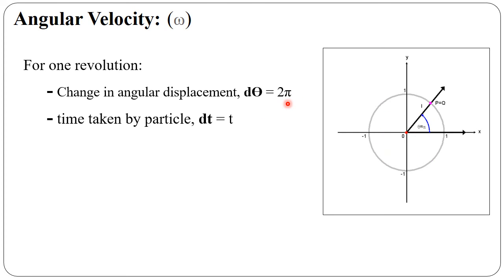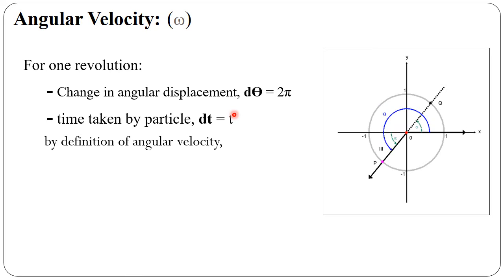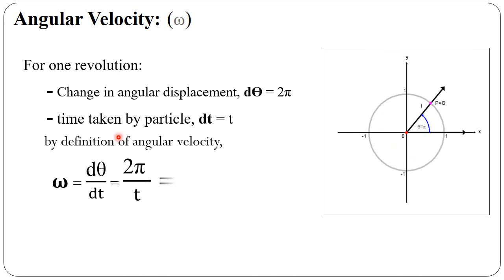The time taken by the particle is T. By the definition of angular velocity, omega is equal to d theta by dt. So d theta is 2 pi radian and the time is T, so omega is equal to 2 pi upon T.